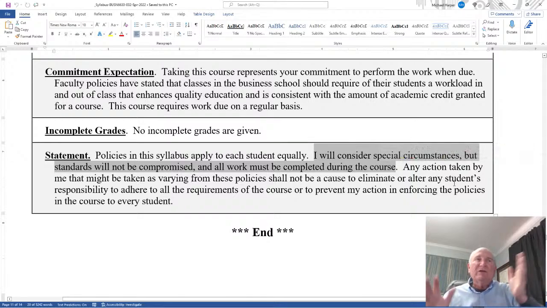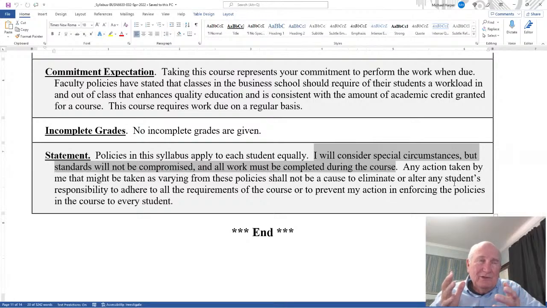Now, what I mean by that, I've already mentioned it before. The requirements are submitted through Canvas, but if you can't, then submit it through email, let's say, and submit a PDF through email. Well, see, that's not really the right procedure, but that's a special circumstance. If you have to do it, then you have to do it. But the standards will not be compromised. You have to submit it. It has to be yours. It has to be done before the due date and time. Those standards will not be compromised. And you have to submit the work when due during the course.